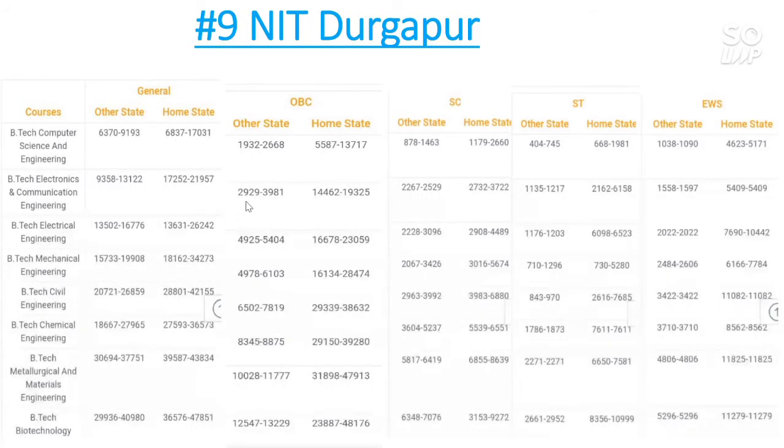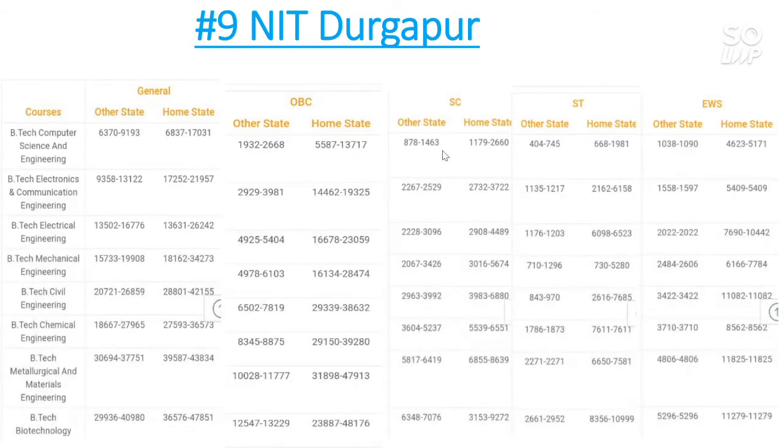Here is the cutoff for this NIT. For computer science engineering, for general category other state cutoff goes to 9,000, for home state cutoff goes to 17,000. For OBC category other state cutoff goes to 2,600, and for home state cutoff goes to 13,700.